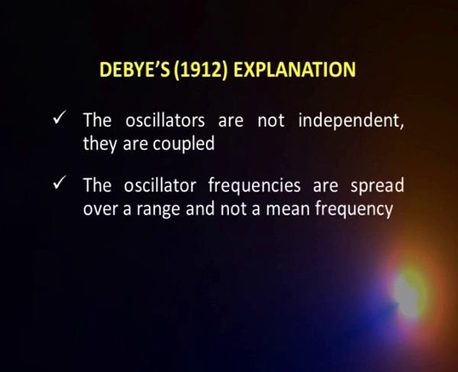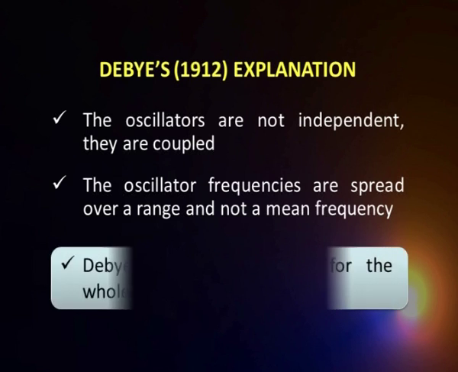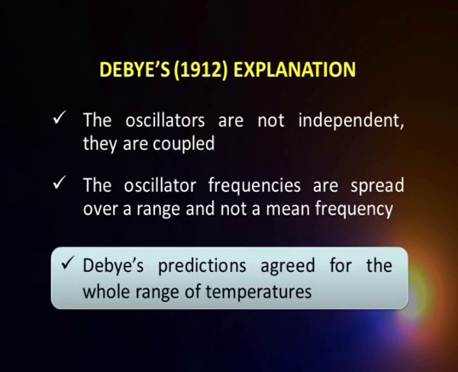On that basis, the formula given by Debye agreed exceptionally well with the experimental observations. What we see is that in this short span of about 12 years, three important experiments whose results could not be explained on the basis of classical mechanics have been explained exceptionally well by invoking the concept of quantization. And that means this concept is here to stay.